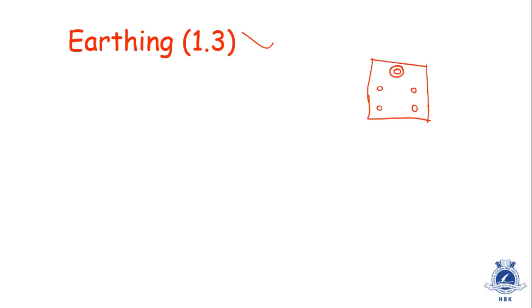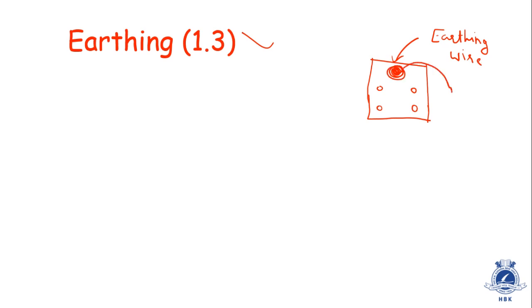The hole at the center above these other holes is called the pin for earth, and this wire is called the earthing wire. The earthing wire is connected to this hole.